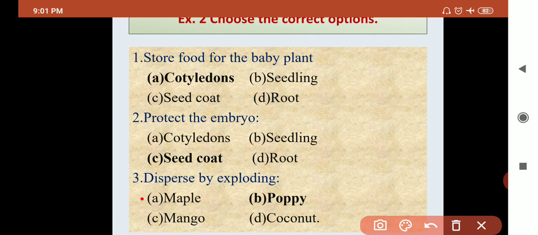Then mango, also dispersed by wind. Then coconut, dispersed by water. Poppy is the only seed dispersed by exploding. So your correct answer is B, poppy.